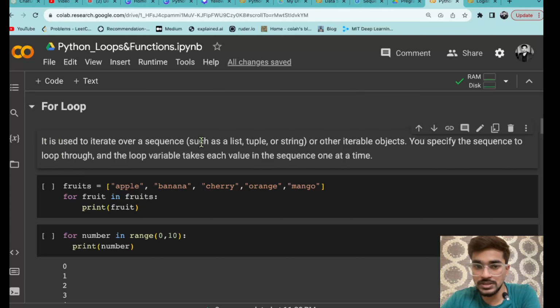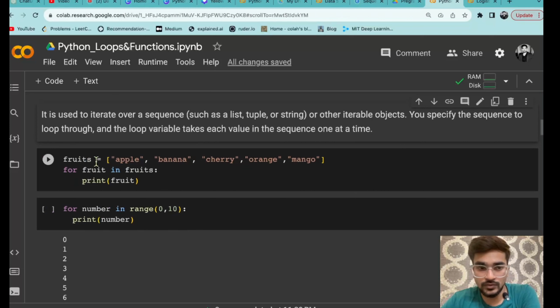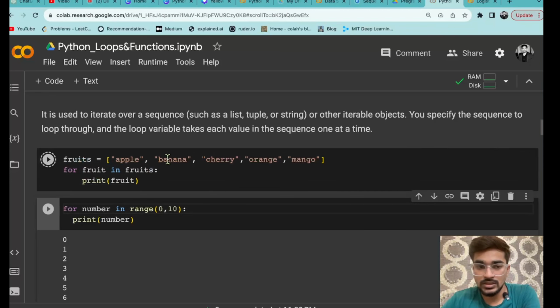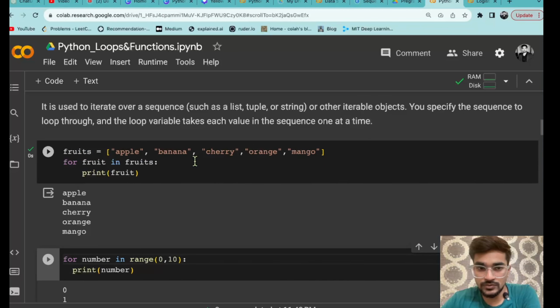That means whatever sequential data types you have seen, list, tuple, string, all of these are sequence data types, and you can iterate over them. And there are other iterable objects also that I will be showing you. You specify the sequence to loop through, and the loop variable takes each value in the sequence one at a time. As I have already shown you, if you have a list of fruits, you can see fruits is a list with different fruits here, and with for fruit in fruits you are printing each of these fruits. If I run that, you can see it will print all of these fruits one by one: apple, then banana, then cherry, then orange, then mango.